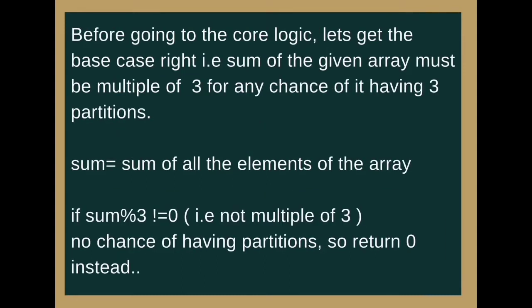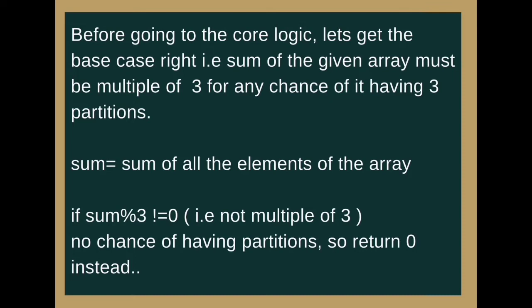But before going to the code logic, let's get the base test case right. That is, the sum of the given array must be a multiple of 3 for any chance of it having 3 partitions. If the sum of all elements in the array is not a multiple of 3, then it can't be divided into 3 partitions, since the elements of the array are integers.